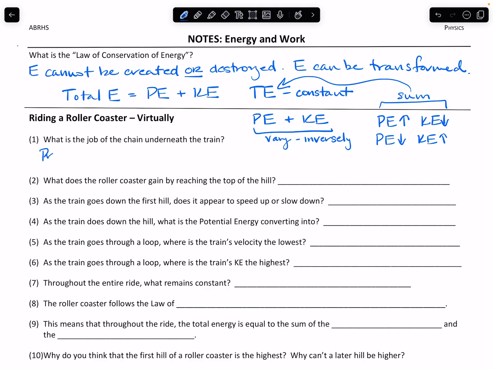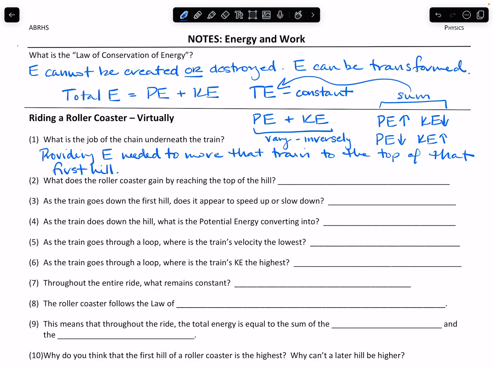Well, the chain is providing energy needed to move that train to the top of that first hill. Now later we're going to talk about that energy specifically is called work. So the chain is doing work, but we'll get to that in a little bit.